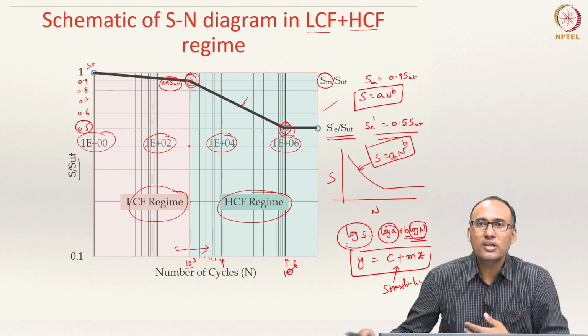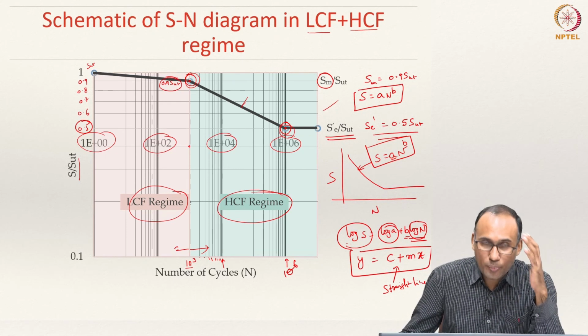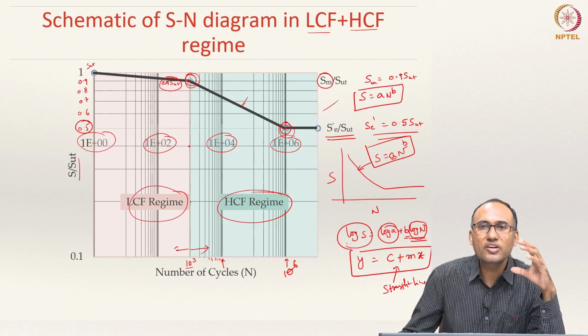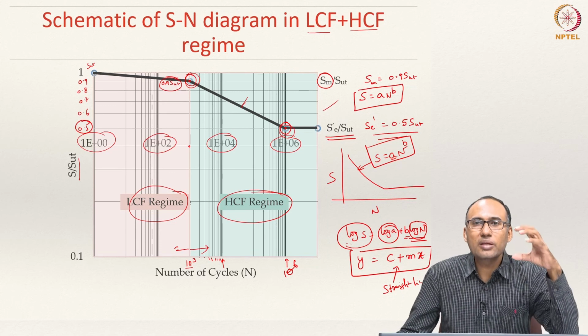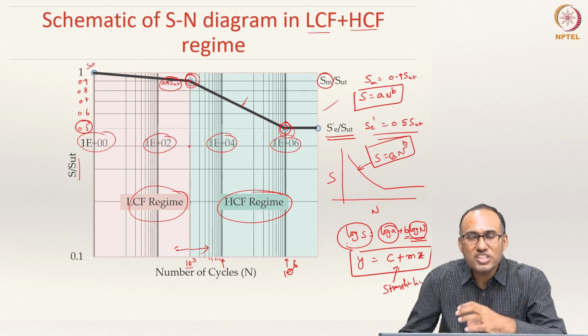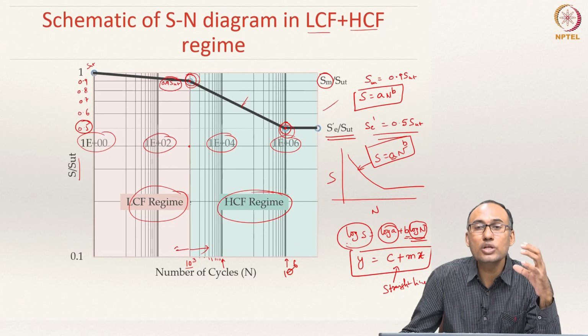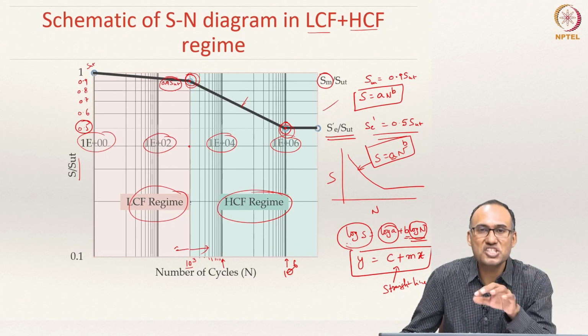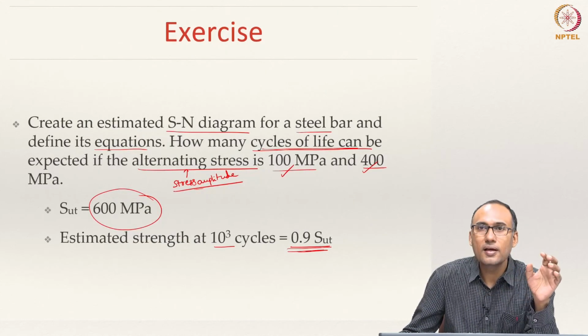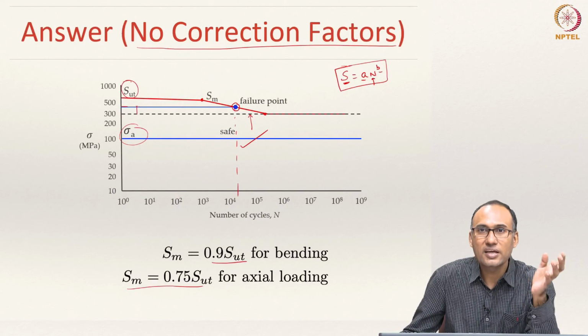So, if the component being designed differs from the rotating beam bending test on which we constructed the SN diagram, you need to account for these changes through correction factors, and that is something we will look at in the next class.